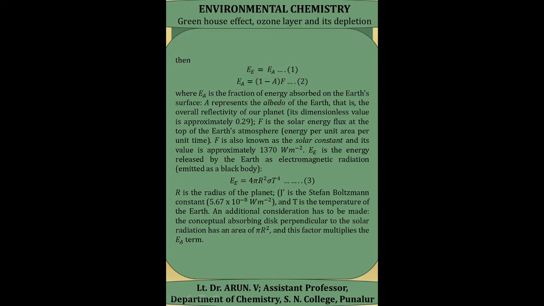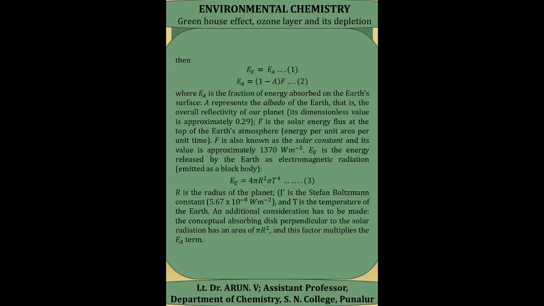Let us now discuss the theory behind it. Suppose EA is the fraction of energy absorbed on the surface of the earth, where A represents the albedo of the earth, that is the overall reflectivity of our planet. Approximately it is found to be 0.29. It is a dimensionless quantity. And EA is the energy absorbed. So we can write EE equal to EA.